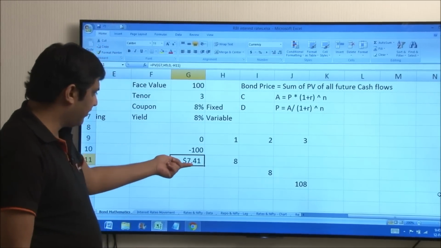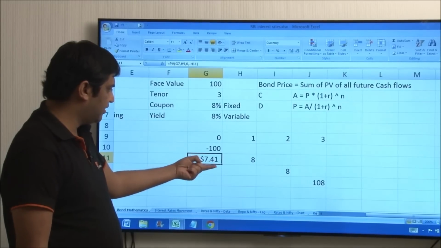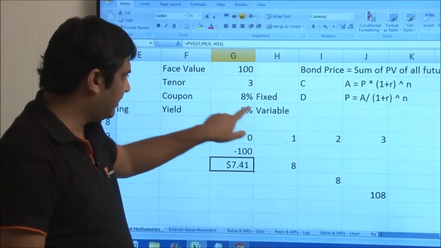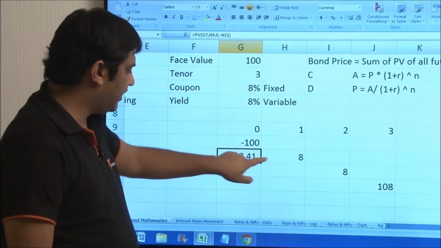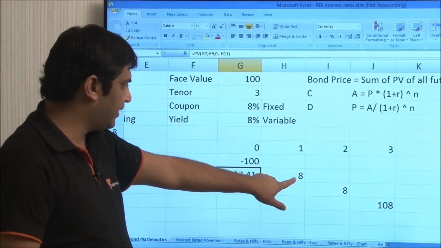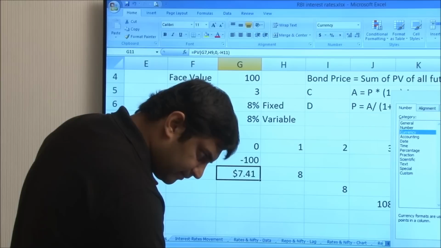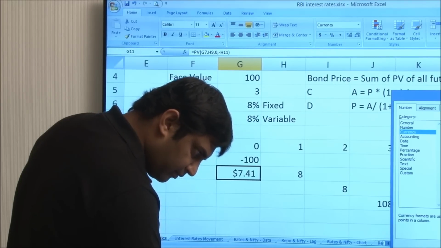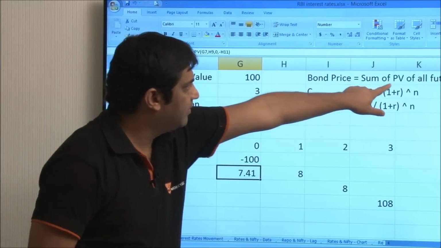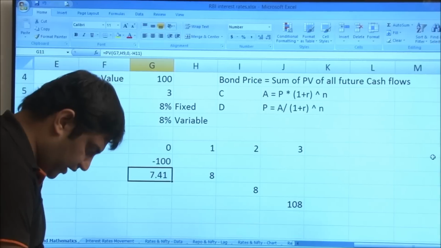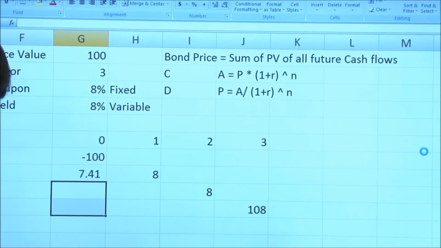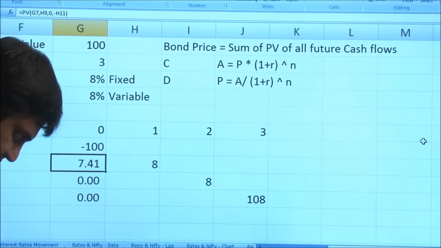So what it says is, when you invest 7.41 rupees today, T0, for a period of 1 year at the rate of 8%, then it would have increased to 8 rupees. What it's saying is, the present value of this 8 rupees is 7.41. So 7.41 is the present value. We have to calculate present values of all future cash flows. So let us also quickly do it for the other two cash flows. There we need to make some slight changes in the formula.